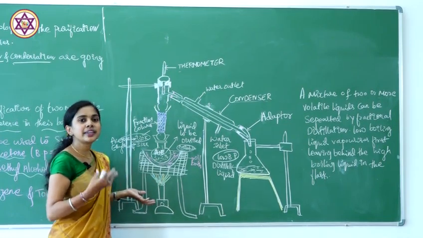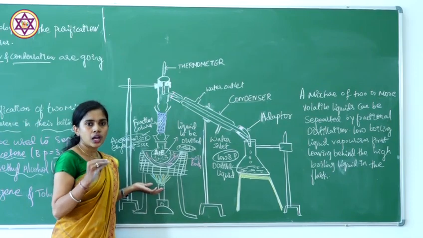The process is repeated to get the pure organic compound.